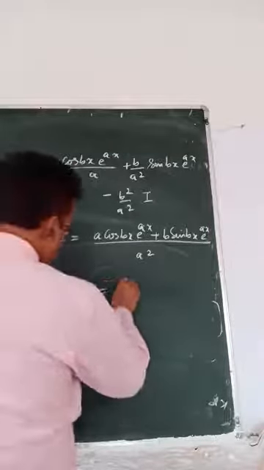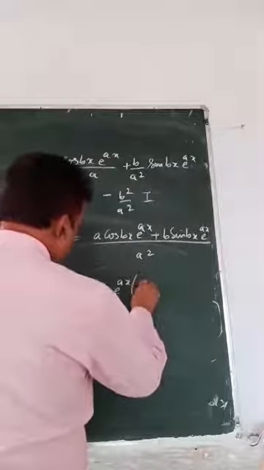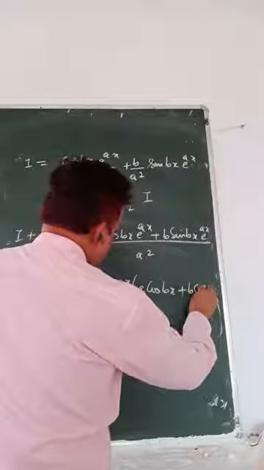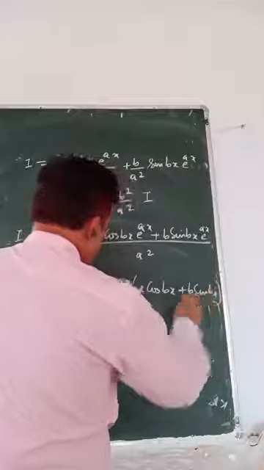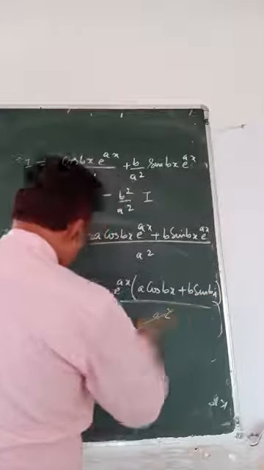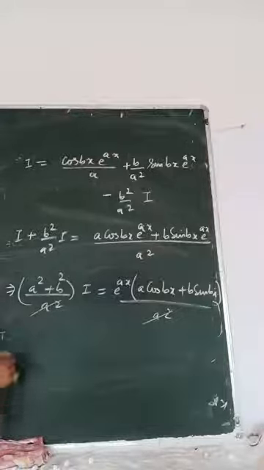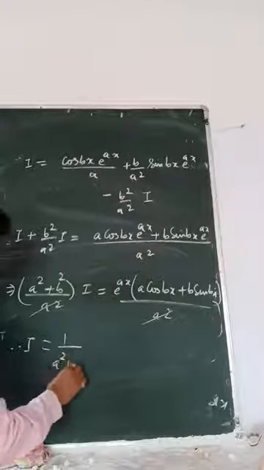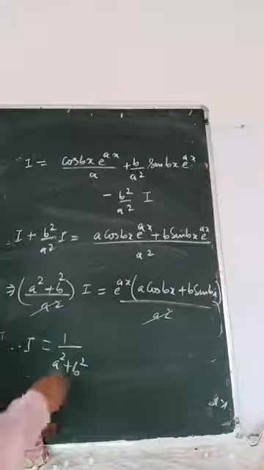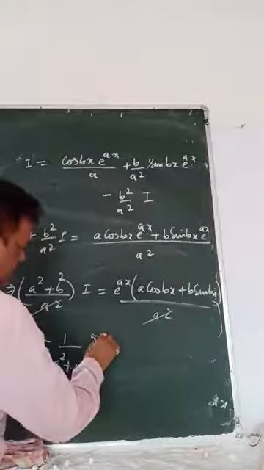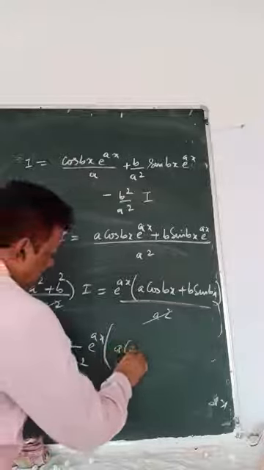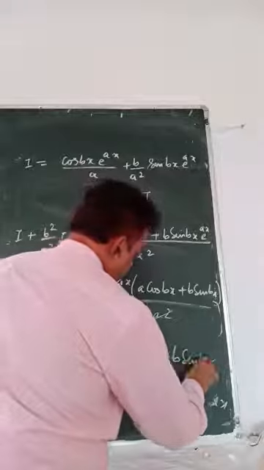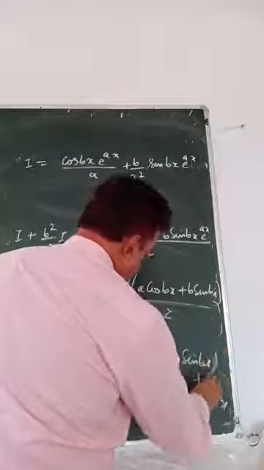This is e to the power x, a cos bx plus b sin bx, by a square. This a square is cancelled. So finally I equals 1 by a square plus b square, e to the power x, a cos bx plus b sin bx, plus a constant.